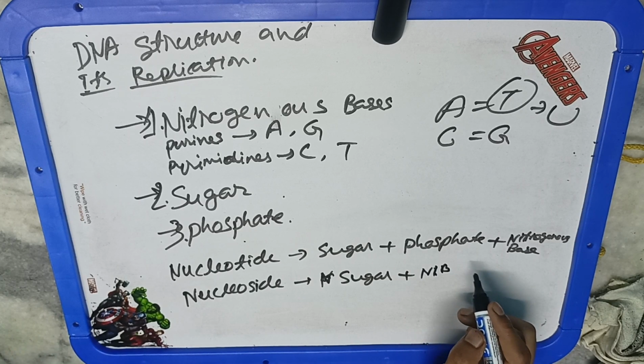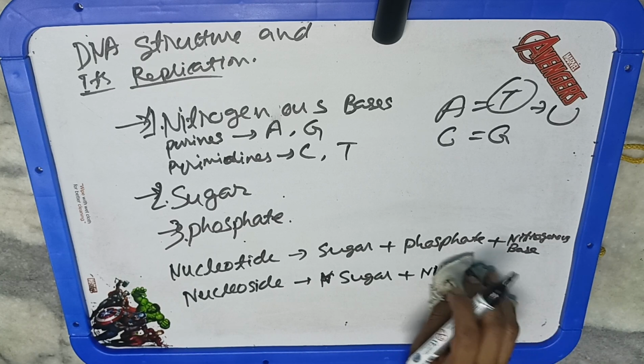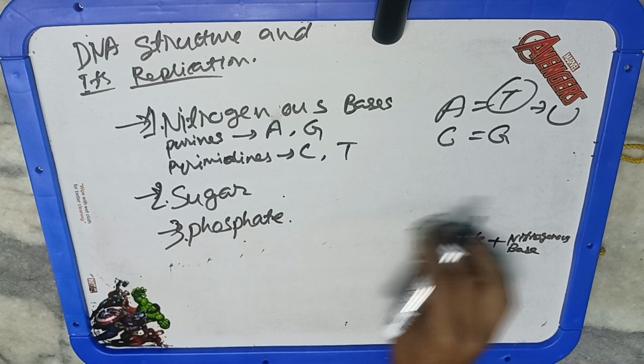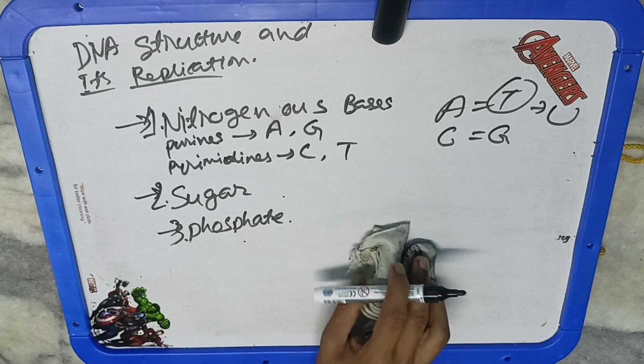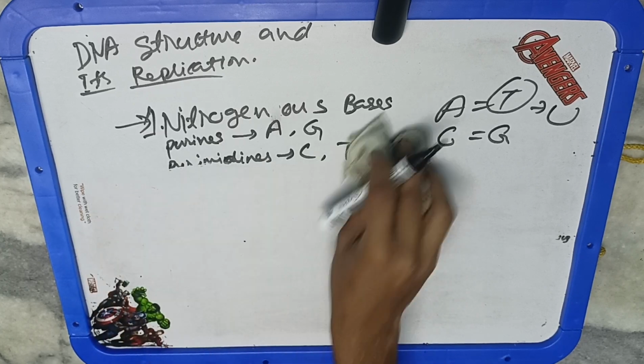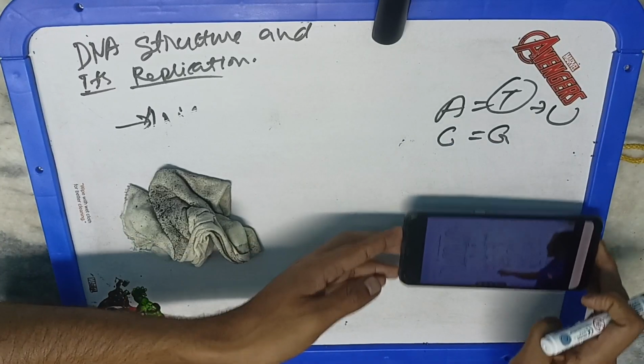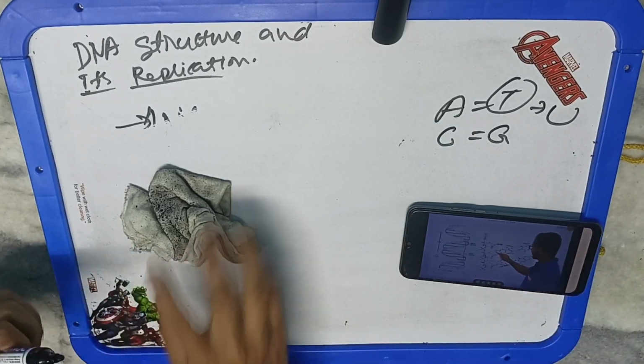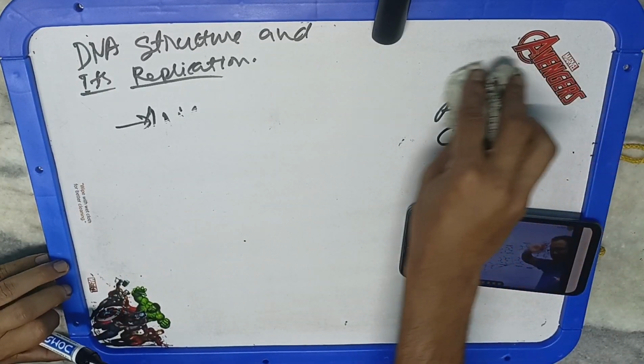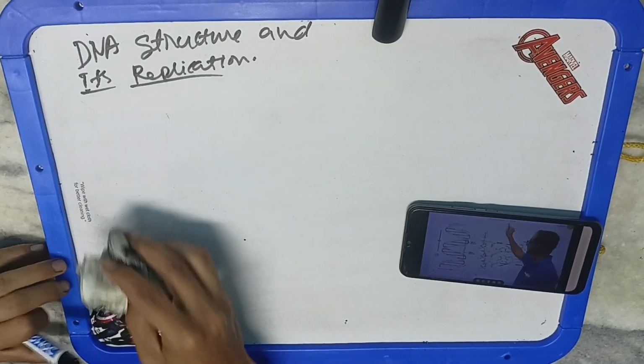This is the component of DNA. So here you can see that this is the pentose sugar, this is the phosphorus, and this is the nitrogenous base. These three elements keep on repeating, so this leads to the formation of a chain. So this is the component of DNA.